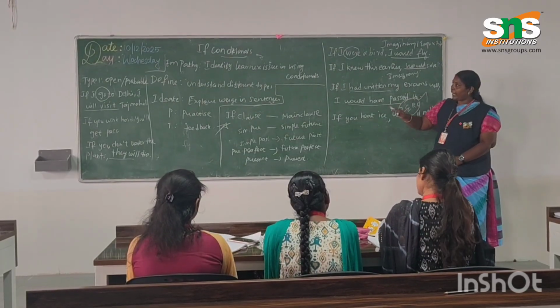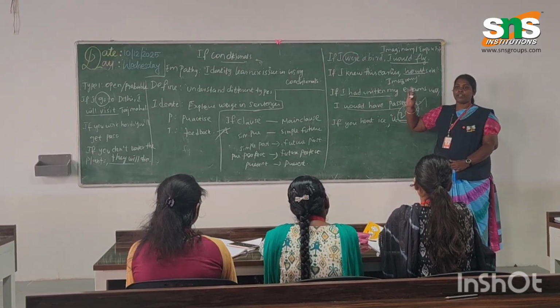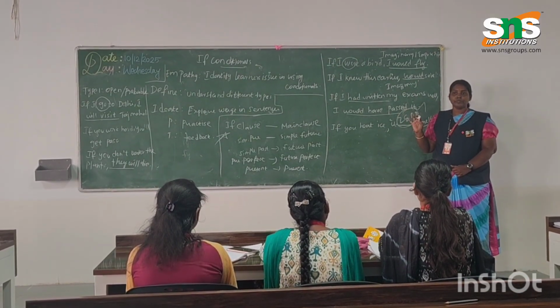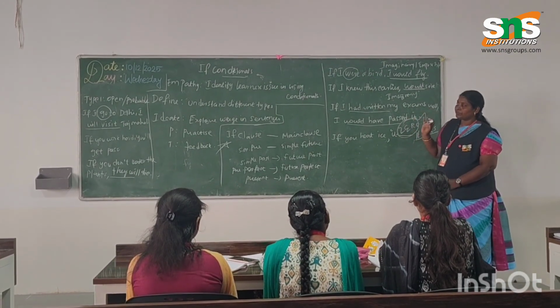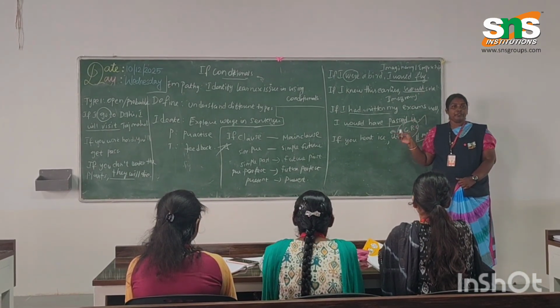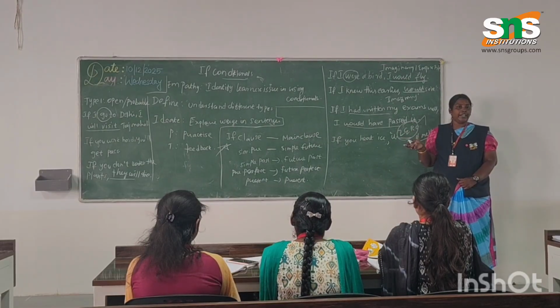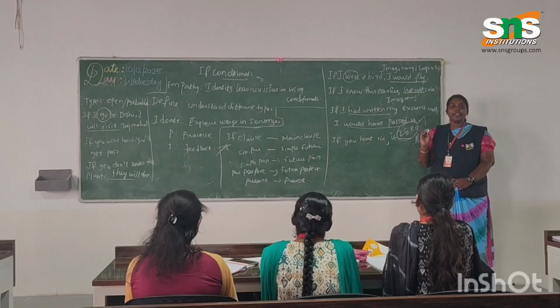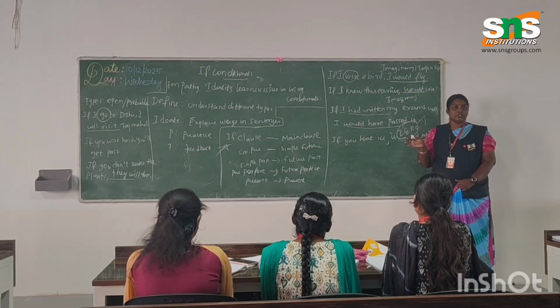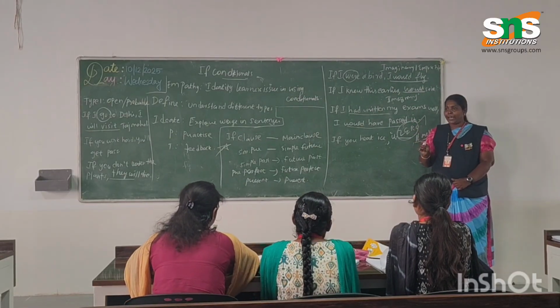Okay, wow. So anyone can just summarize what where we are supposed to use. Others you can speak as a pause. So how will you identify the condition of a sentence? Where the condition used to express? If part. Okay, wow.